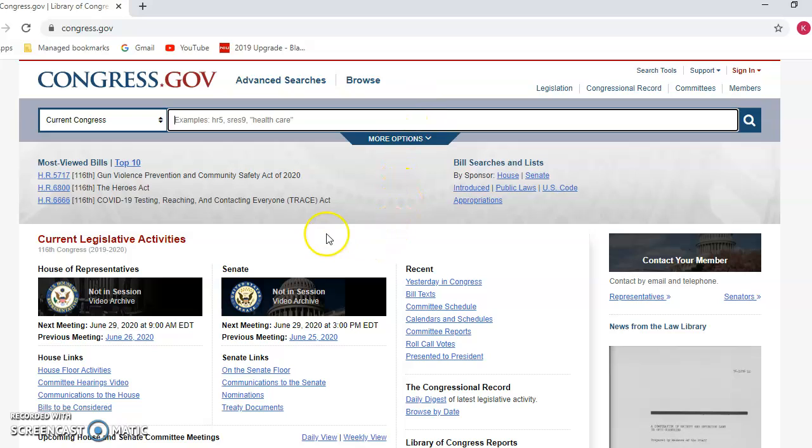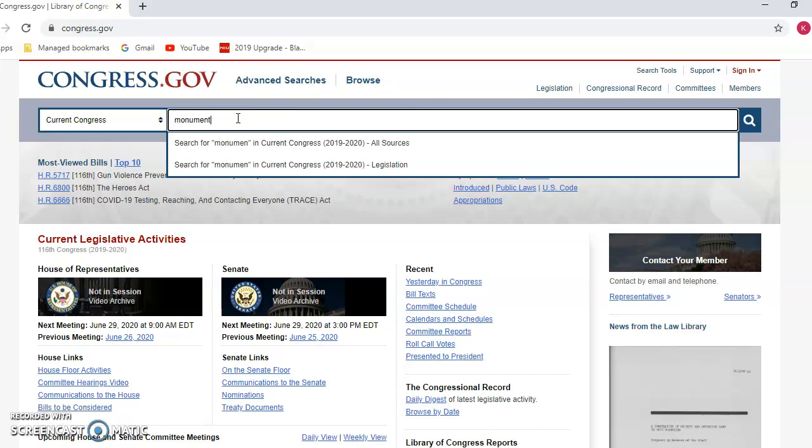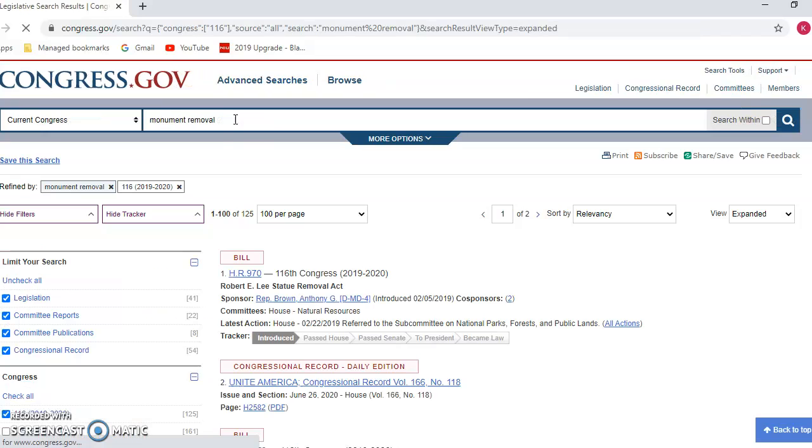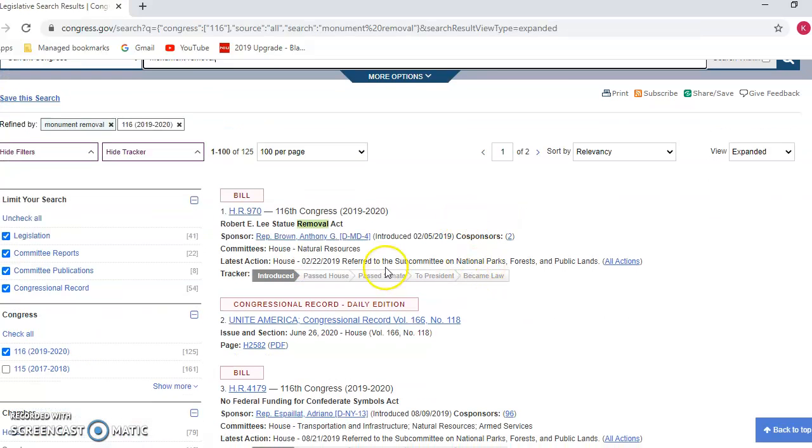Because if you're talking about, like even right now, maybe we should try this at the federal level. Maybe there is something about monument removal right now at the federal level. And again, I don't know. I'm just like you. I'm looking this up. So I look here. Okay, well, the Robert E. Lee Statue Removal Act, that's interesting.